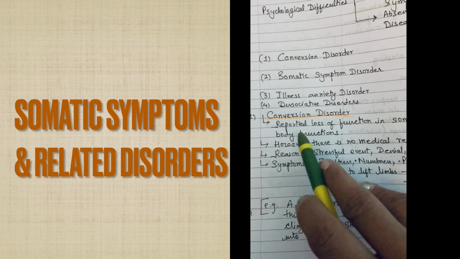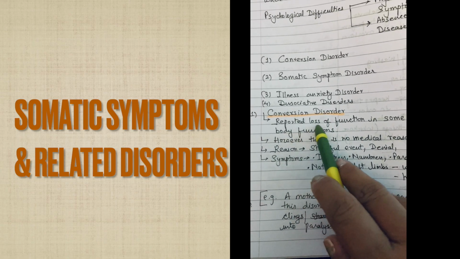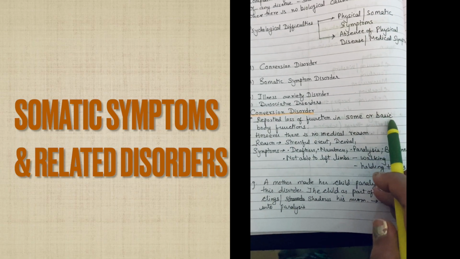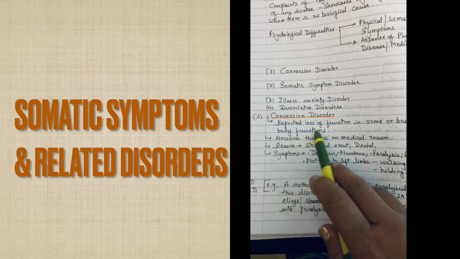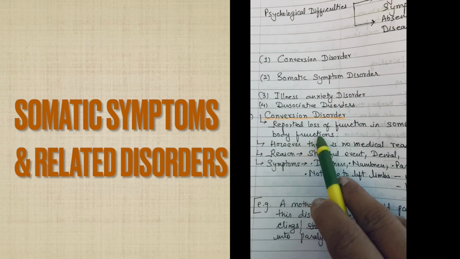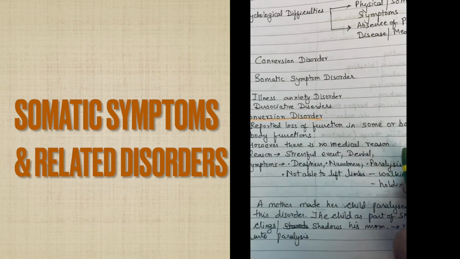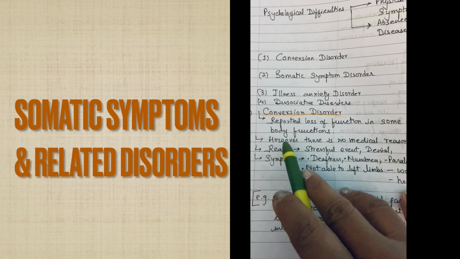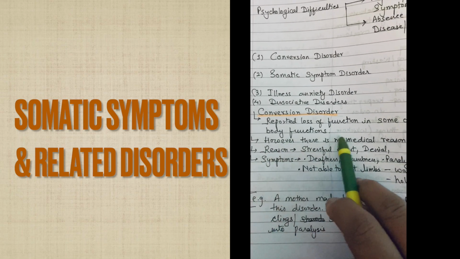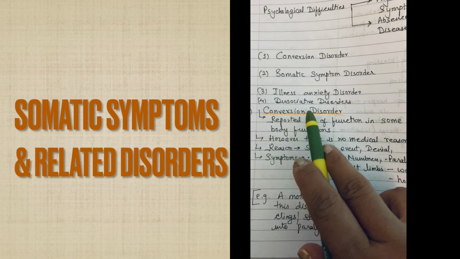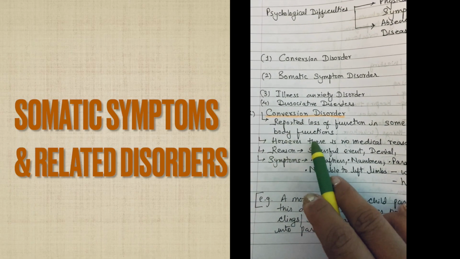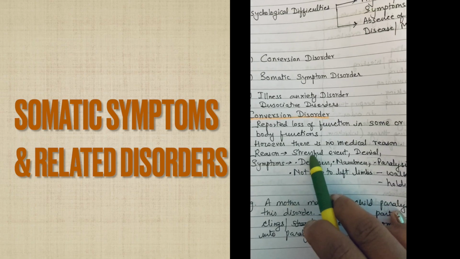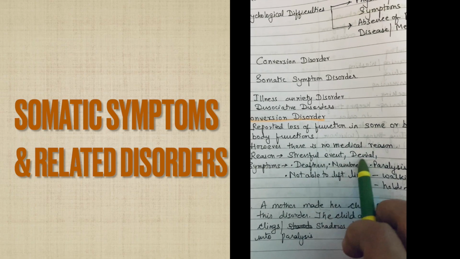Right. So conversion disorder is where there is a reported loss of function in one or some basic body function. Like I just mentioned, a person might complain of not being able to lift the limb or not able to see or hear properly. However, there is no medical reason. The reason can be a stressful event or denial mode also.